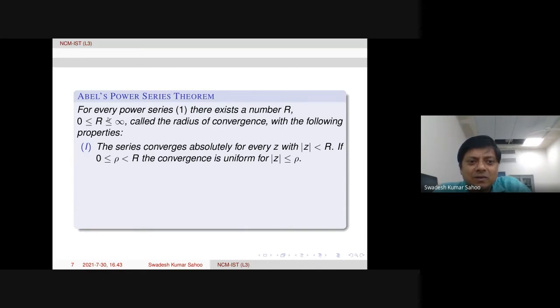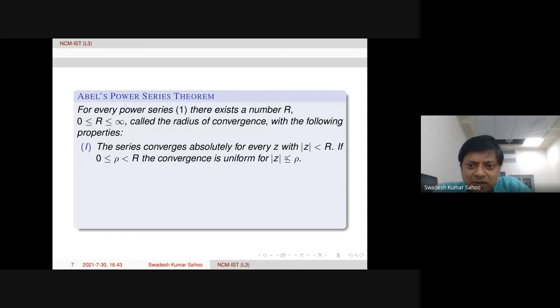Whatever power series we give, of this form, for instance about z equal to 0, we can always get a number R. This R is called the radius of convergence. R can be 0, R can be infinity, R can be any finite quantity, with the following property. The series is absolutely convergent for every z within this disk. We can find an R so that within mod z less than R, the power series will be absolutely convergent.